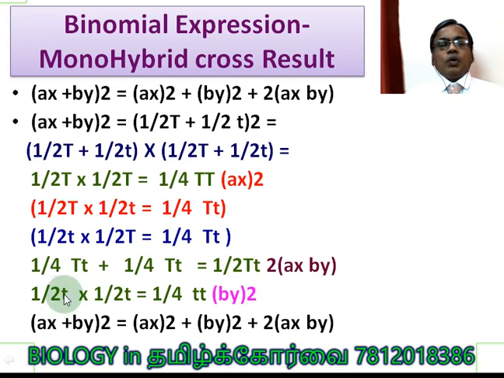Now let us go through the next cross. We are going to cross 1/2 small t with 1/2 small t. So 1/2 small t times 1/2 small t is equal to 1/4 small t small t, that becomes b square. So the binomial expression goes like this: (a + b) whole square, it means (ax + by) whole square is equal to (ax) whole square plus (by) whole square plus 2 ax by. Are you clear? So this is the binomial expression of the monohybrid cross result.